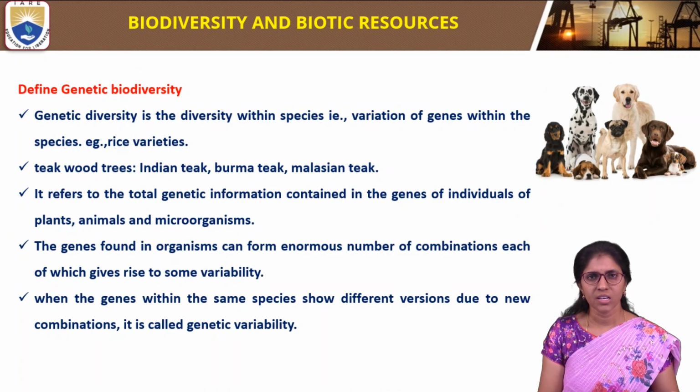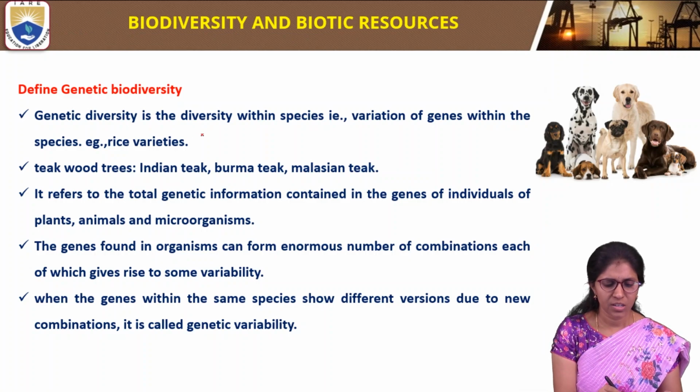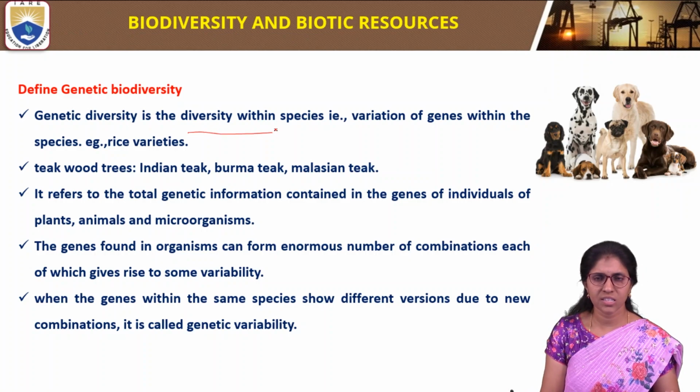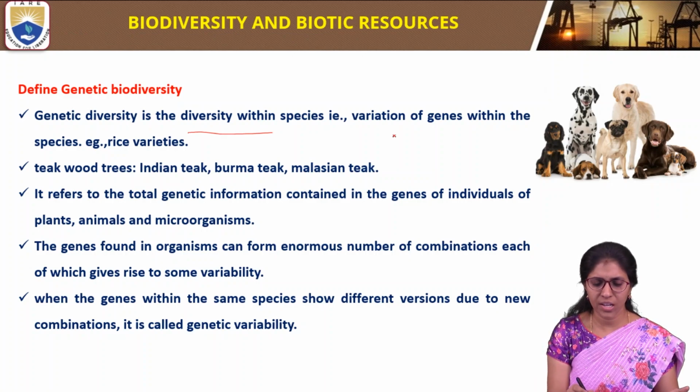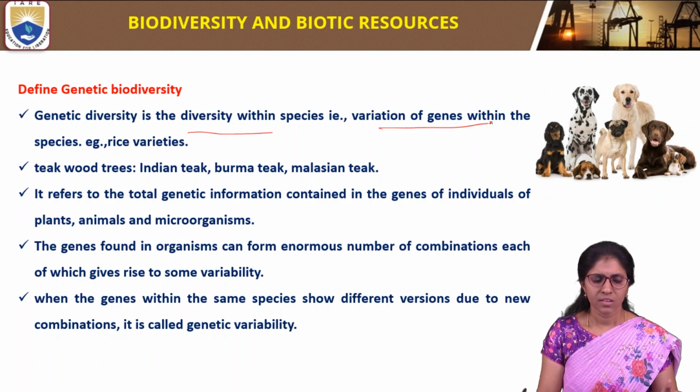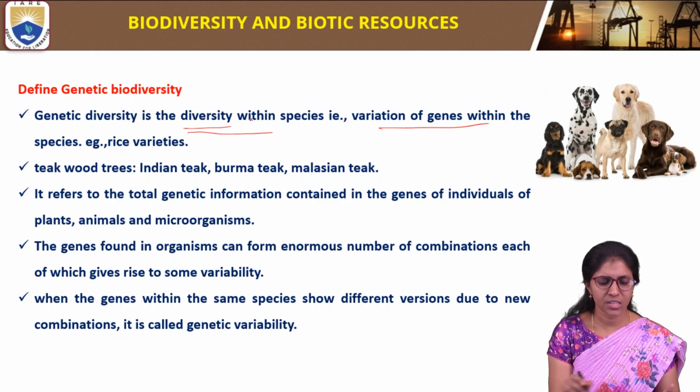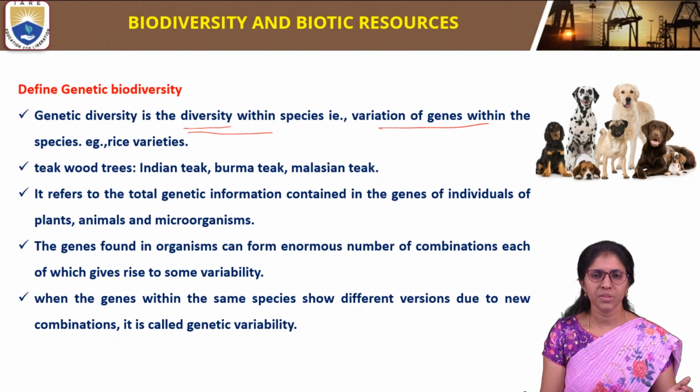The next definition is, define genetic biodiversity. Biodiversity is classified into various types, and one of the types is genetic biodiversity. Genetic biodiversity is the diversity within species, that is, variation in genes within the species.